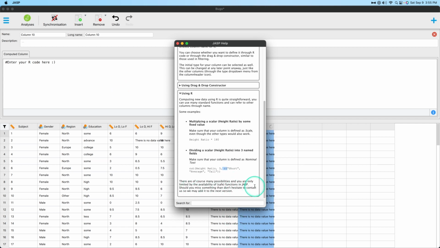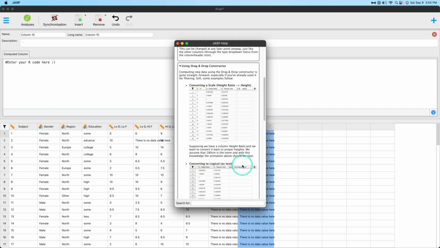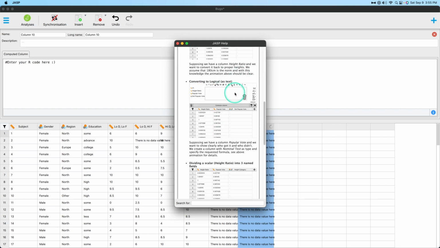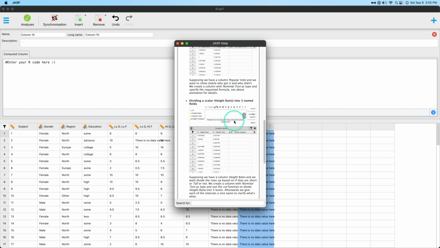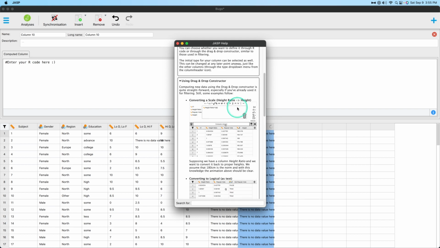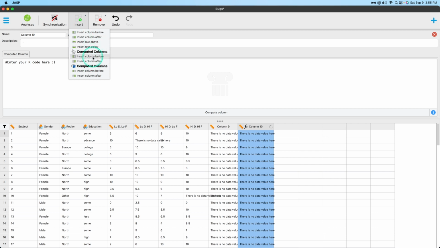Should you miss something, don't hesitate to contact us and we'll add it to the next version. And then the drag and drop is fairly simple. So this is the new one, and this is how you work it. Again, I'm not going to go through this. I have a video on it, and I did just what they're showing you in these GIFs here. And that's how you do insert through the computed column.